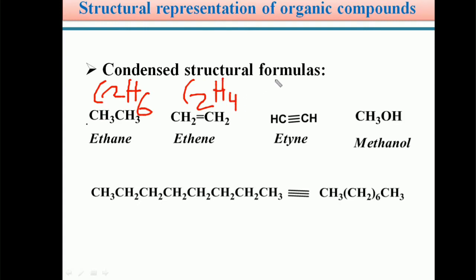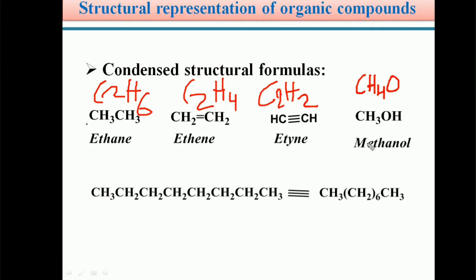Next, ethyne, C2H2. So students, in the condensed representation, this is methanol. We know methanol is CH3OH. So how can we show that? CH4O. The molecular formula of methanol is CH4O. Students, C2H6 ethane, C2H4 ethene, C2H2 ethyne, CH4O methanol.